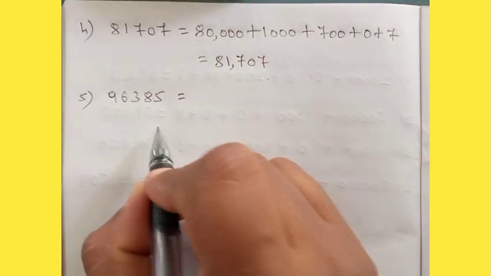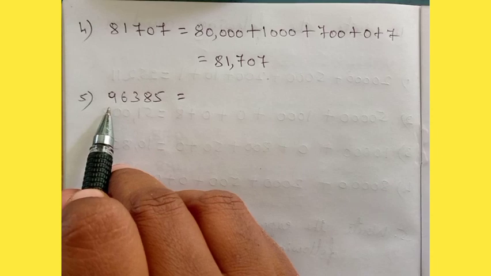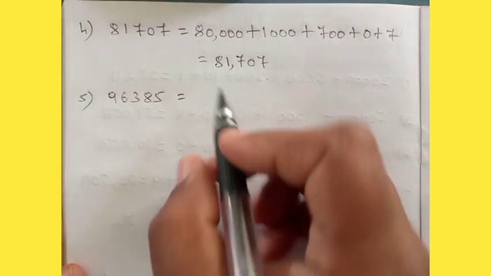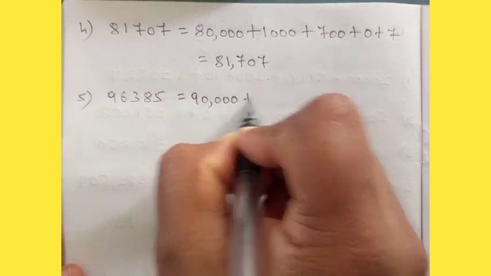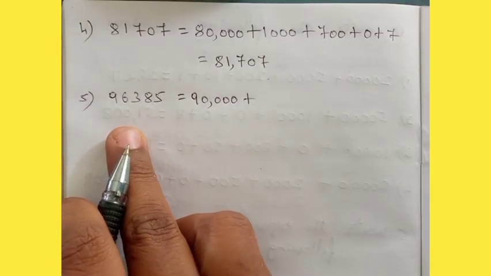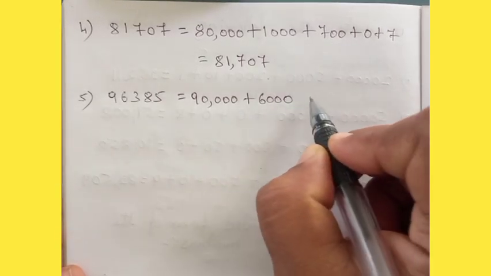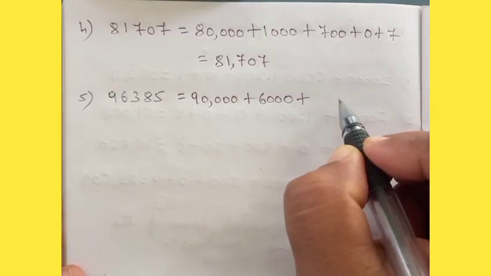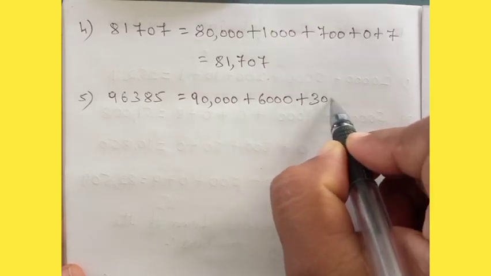96385. So let us start from the left hand side. That is, 9 is in which place? 9 is in 10,000 place. So write down 90,000. Okay, plus 6 is in which place? 6 is in 1000 place. So that will become 6,000. Okay, plus 3 is in which place? 3 is in hundreds place. So that will become 300.